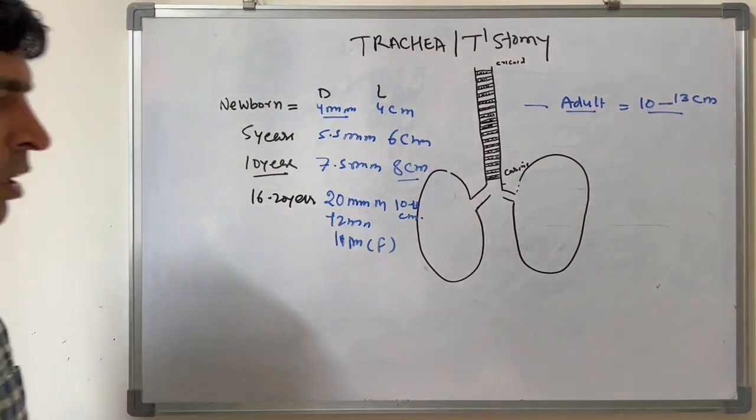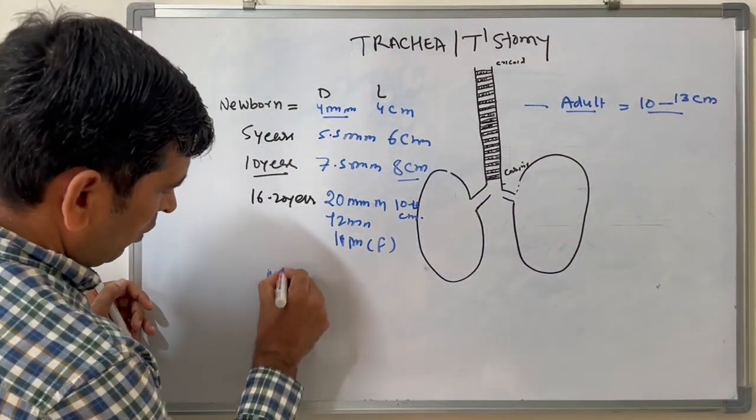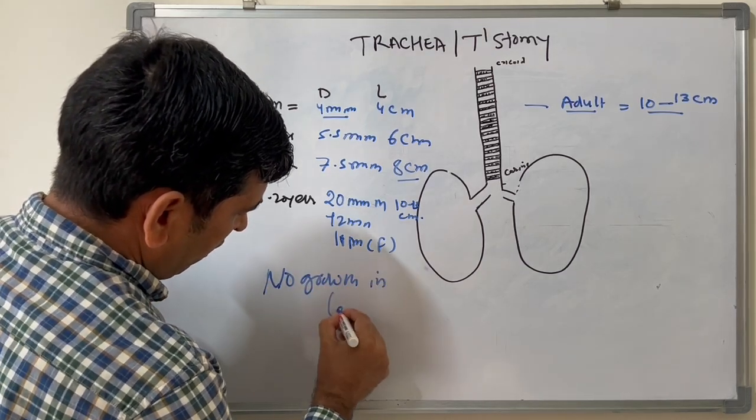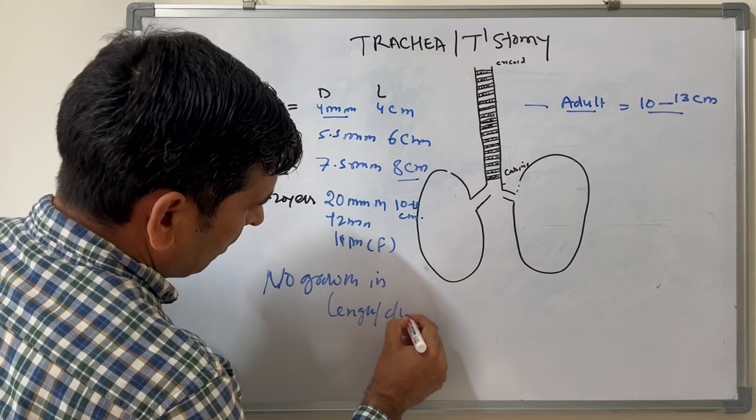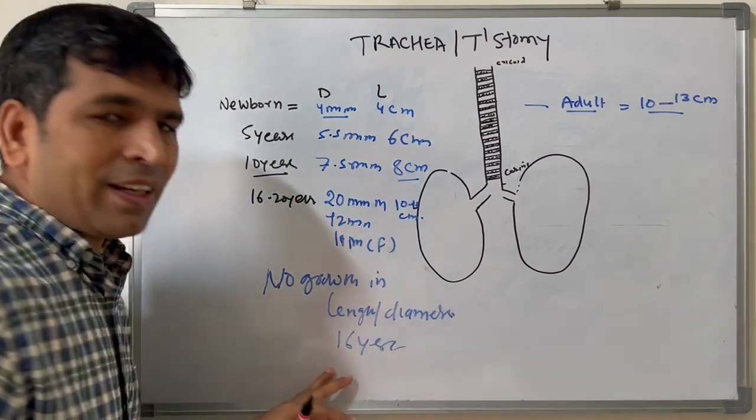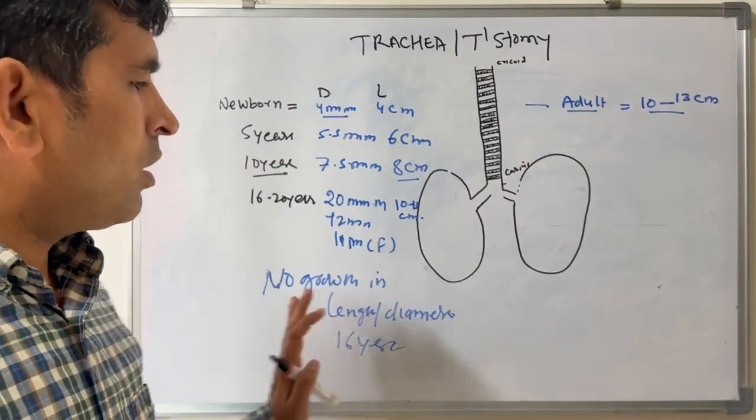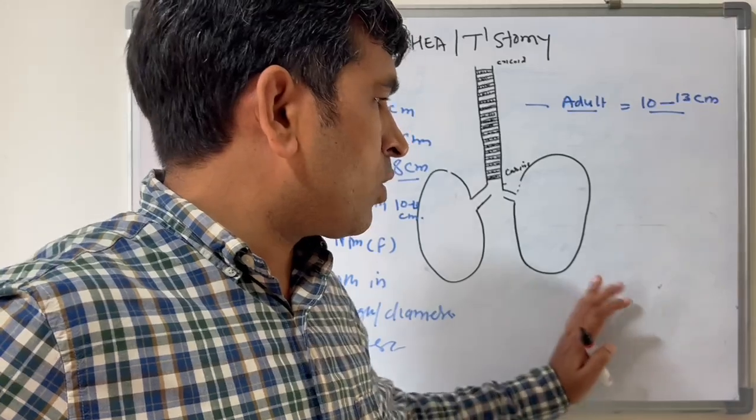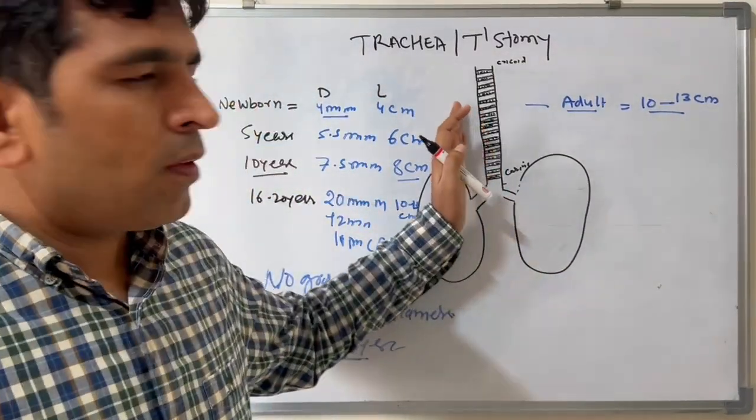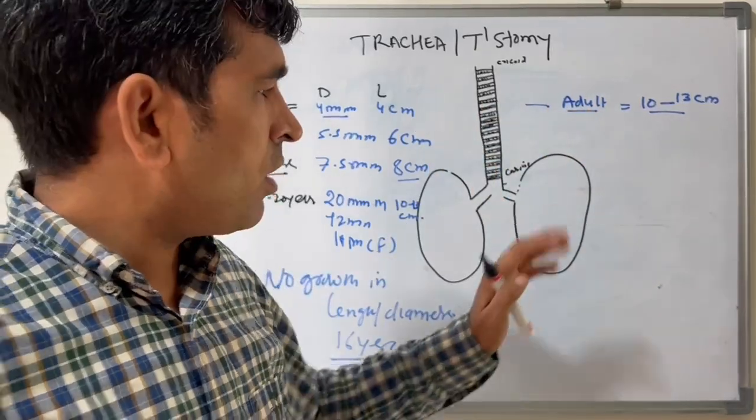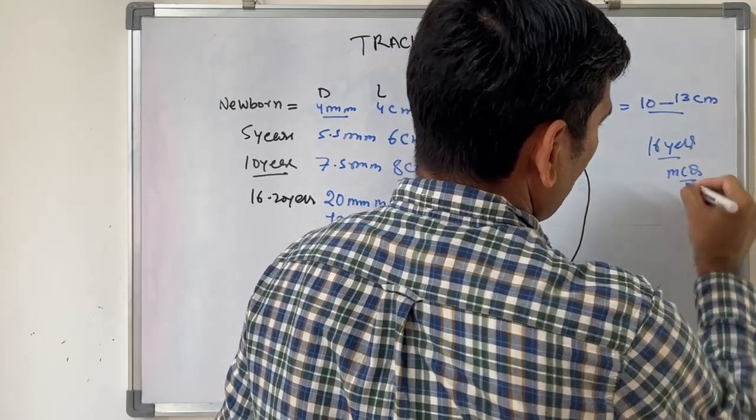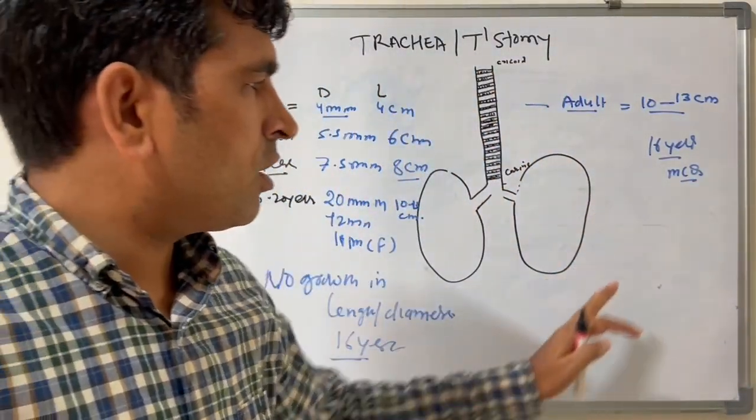It means there is no growth in length or diameter after 16 years of age. It is just like cartilage growth of the nose. There is no growth of nasal cartilage or tracheal cartilage after 16 years of age. So the length of the trachea is almost constant after 16 years of age. So this is an MCQ: there is no growth of the trachea after 16 years of age.